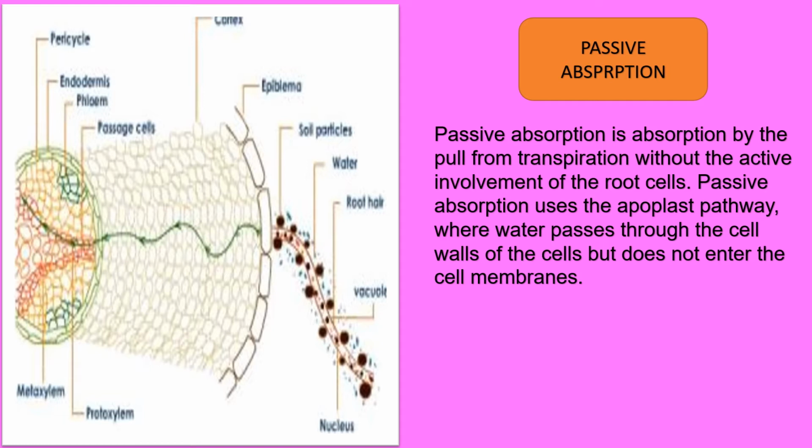Hope so you have understood the absorption of water. So what are the importance of absorption of water? Absorption helps in intake of water and mineral salts from soil into plant body. Digested end products from small intestine enters tissue cells through this process. This process helps water and soluble food to enter the body of lower animals through cell membrane.